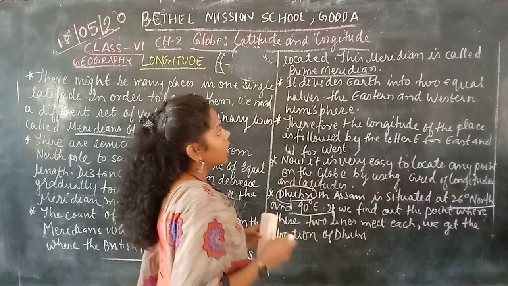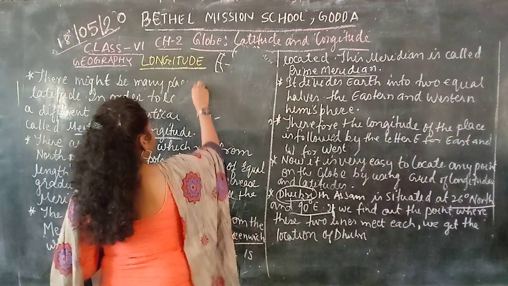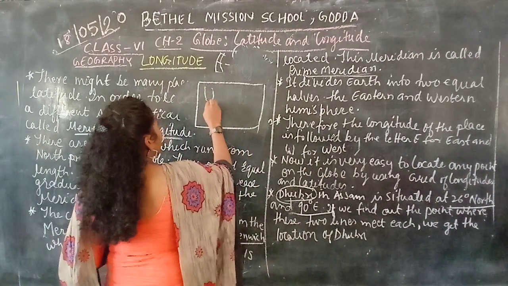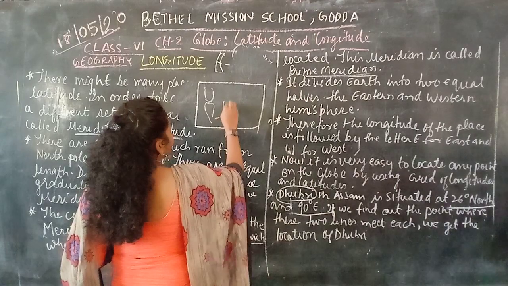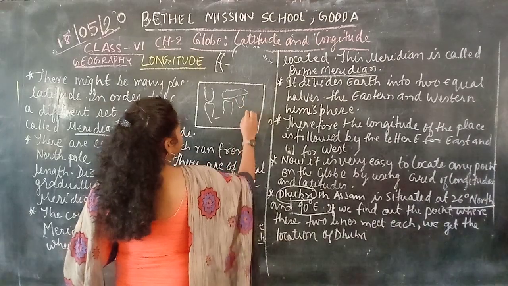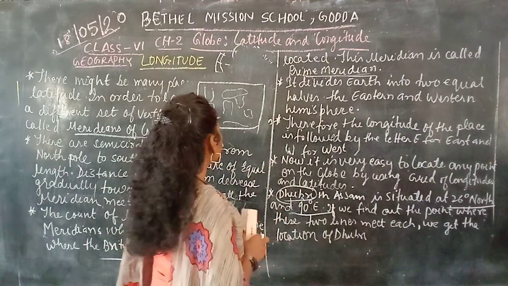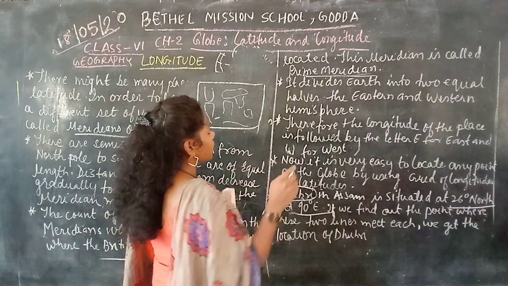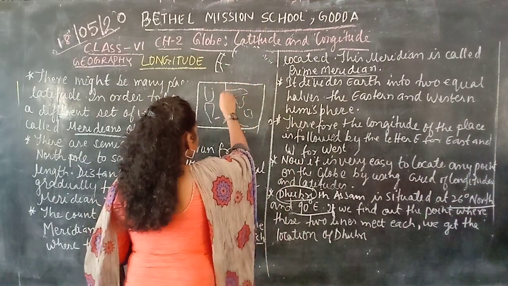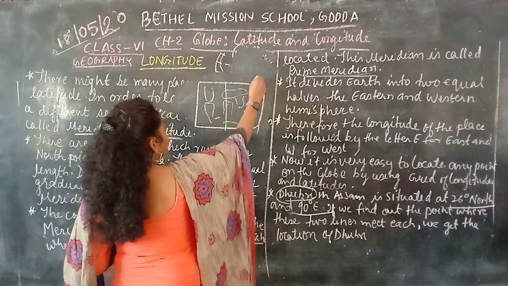When we see the flat map, here I am just drawing a flat map. In the flat map you can see North America, South America, then Africa, then Europe, then Asia, then Australia, and here is Antarctica. This is a rough diagram as I have drawn. The prime meridian runs from here, which divides the earth into two equal halves, east and west.